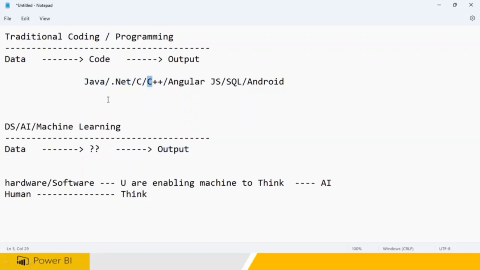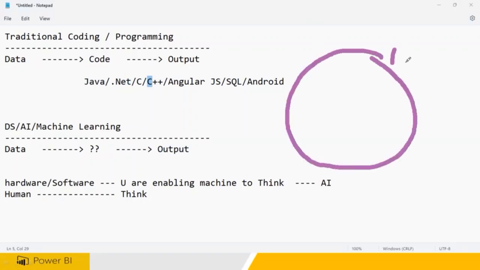So, within AI, machine learning is one thing. Clear? What is the meaning of artificial intelligence? You enable the machine to think as a human being. That is what is called artificial intelligence. The best example is, I wanted to have a driverless car. No driver. The car should drive.